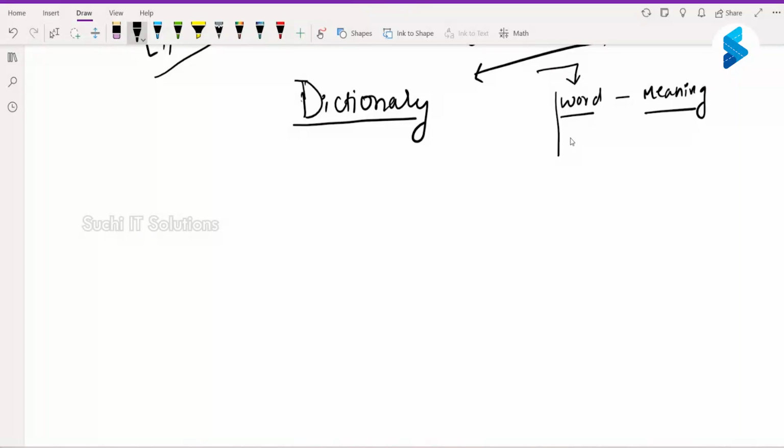So here, let us consider this word as a key and this meaning as a value. You can access the value only if you know the key. If you don't know the key, you cannot access the value. That is why they have used the name dictionary for the Python data structure, and not just Python, but any data structure in any language as well. So what is a dictionary?